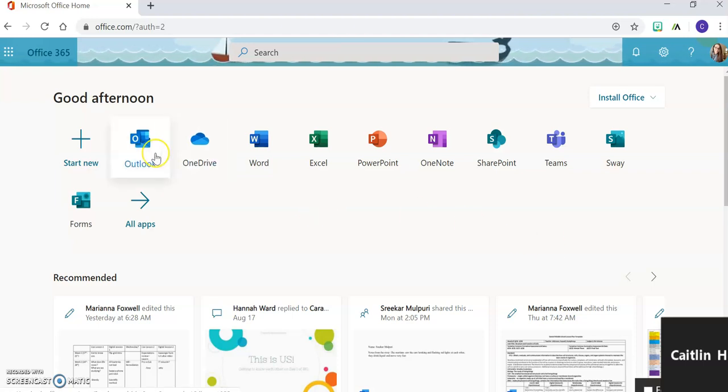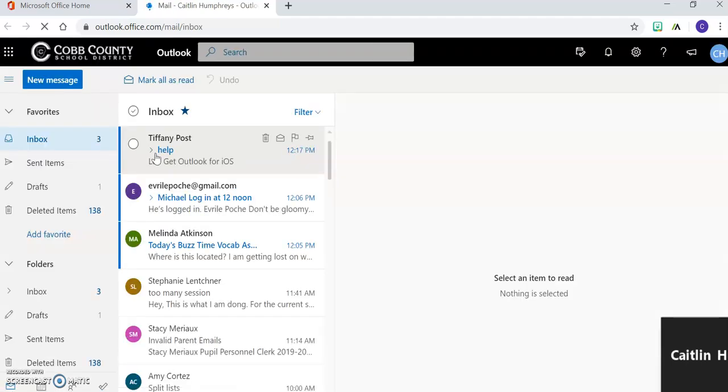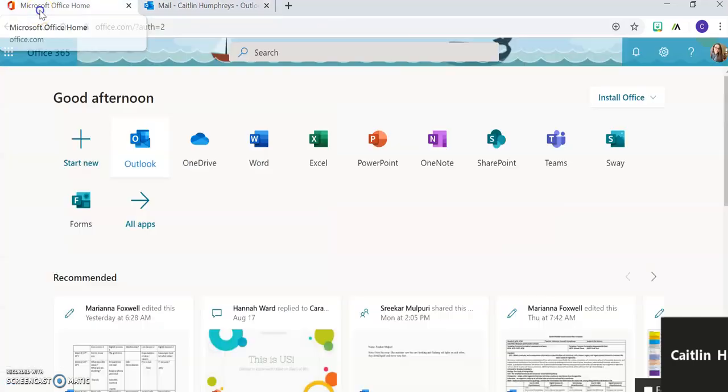Once you are in Outlook, a reminder: you can only email the teachers whose class you're assigned. Now, we will be emailing you. Sometimes you'll get an email that goes to all of the students. Sometimes you'll have a personal email that's like, hey, remember to do this assignment. We can now email you, so it is very important that you check your email. Welcome to being an adult a little bit. You have to check your email.